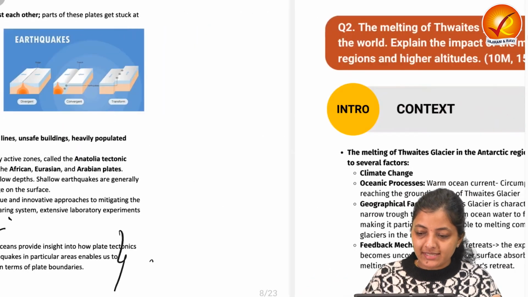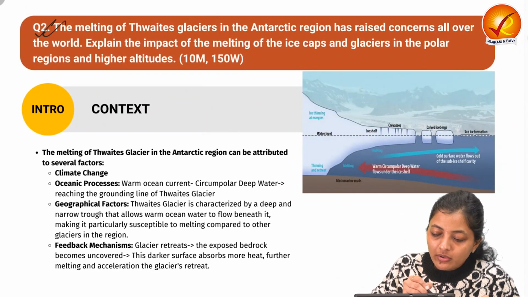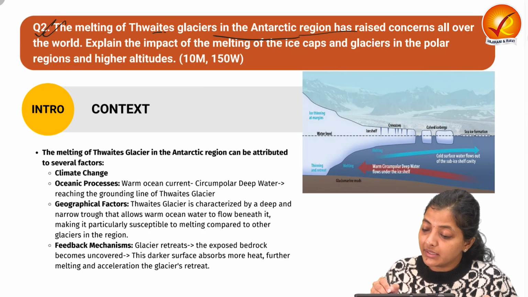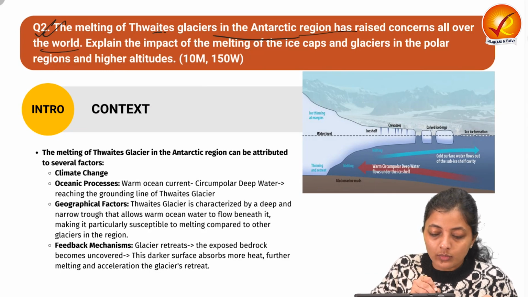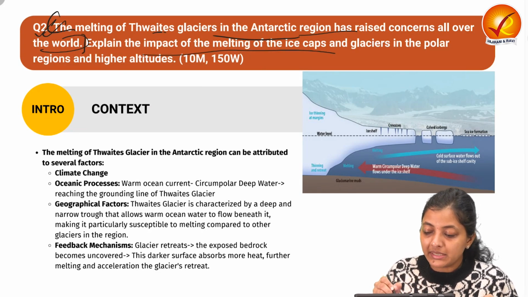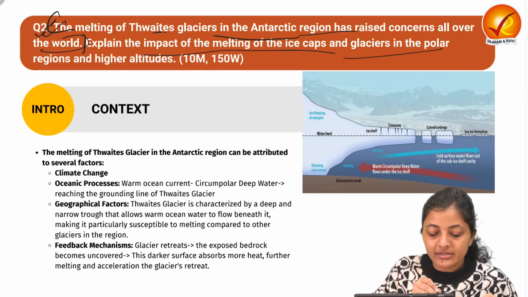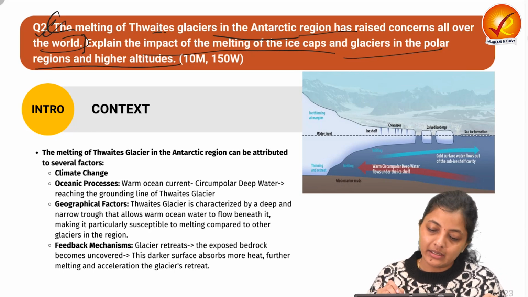Now let's move on to the second question. The melting of the Thwaites Glacier in the Antarctic region has raised concerns all over the world. So this is the context given in the question. Explain the impact of melting of ice caps and glaciers in the polar region and higher altitude.